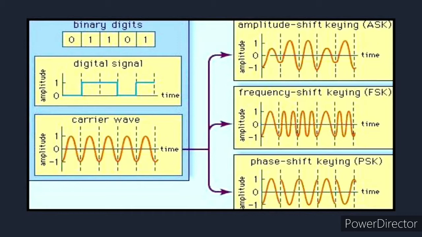The next portion shows only the carrier wave, a graph between amplitude and time. You find the number of loops per second is more, and that is why it is a carrier wave. On the left side you see amplitude shift keying, ASK, where the amplitude is shifting. In the second, frequency shift keying, where the number of loops changes, and phase shift keying, where the phase, meaning the angle, changes.